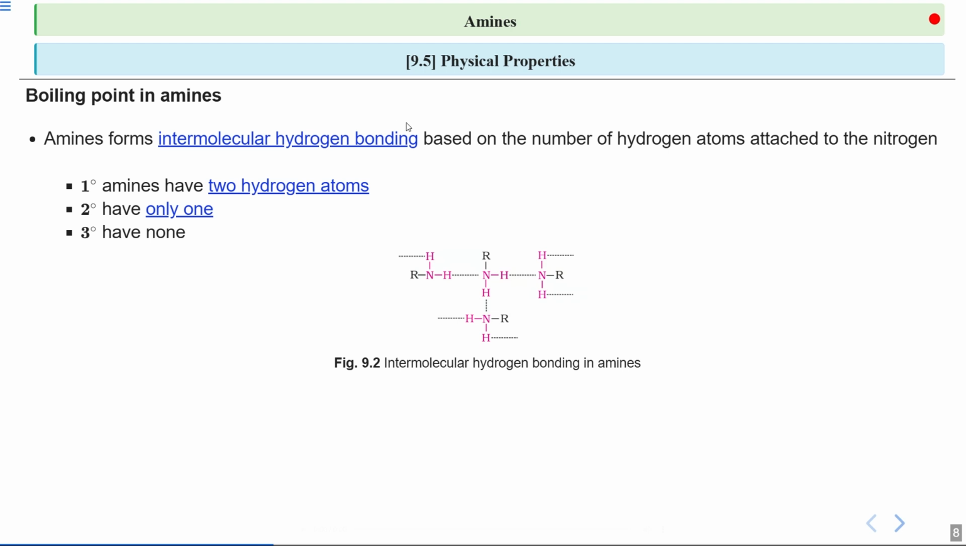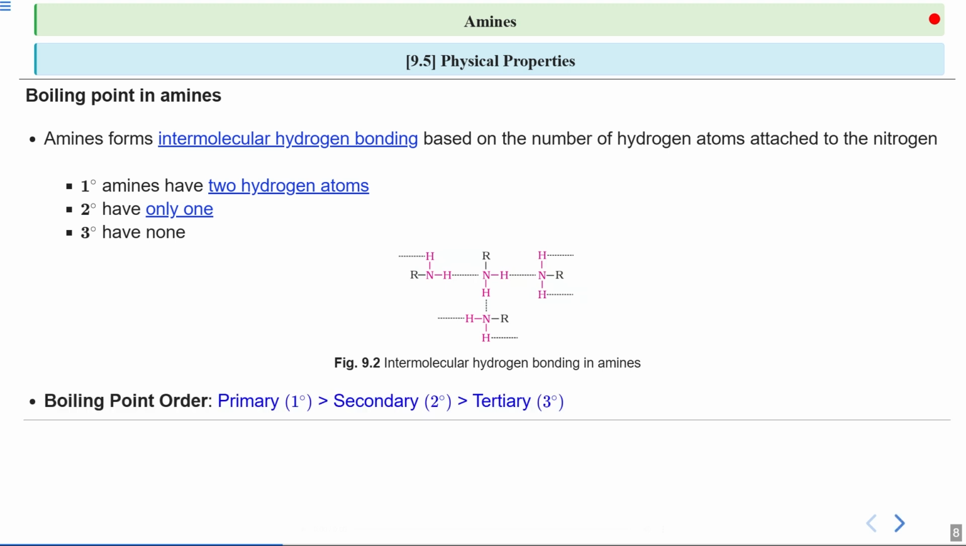If you look at the structure, we have here primary amines, where two hydrogens are there. You can see hydrogen of one amine is bonded to nitrogen of another amine. So it forms intermolecular hydrogen bonding, which is based on the number of hydrogen atoms. Here there are two hydrogen atoms if we talk about primary amines.